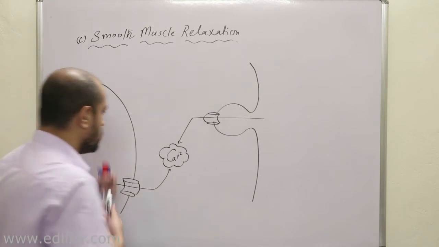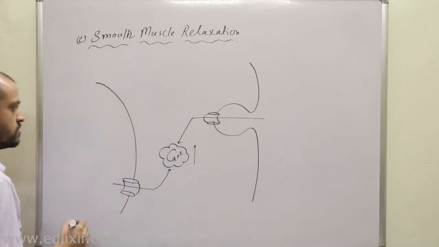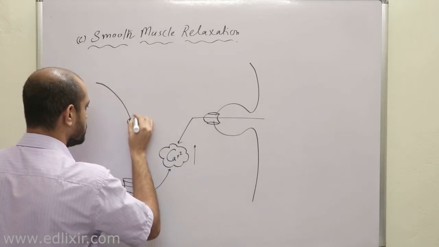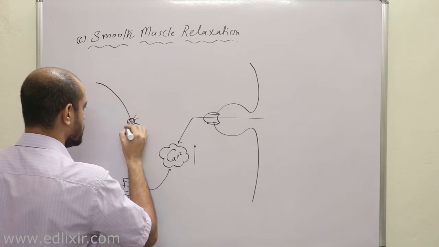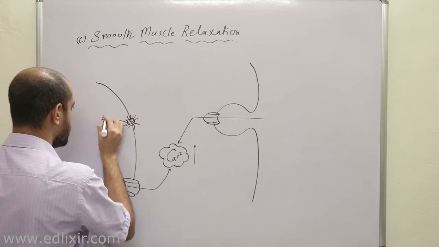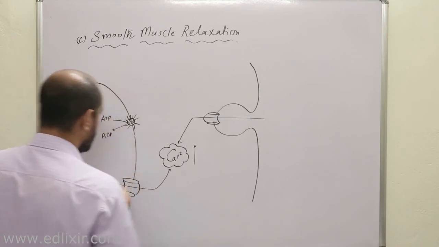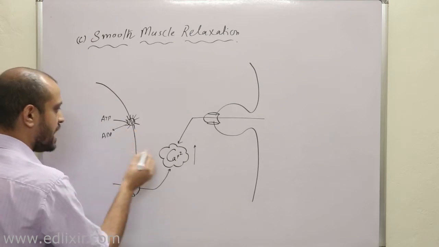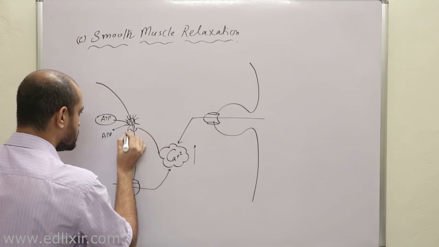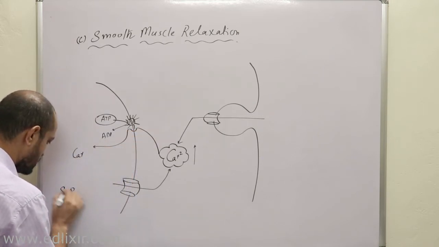Now listen, with excessive increase in calcium concentration, a protein will be activated here. This protein requires ATP, and it converts ATP into ADP for its energy. And now this protein will actively, why actively? Because ATP is required, actively pump calcium into the sarcoplasmic reticulum. Okay.